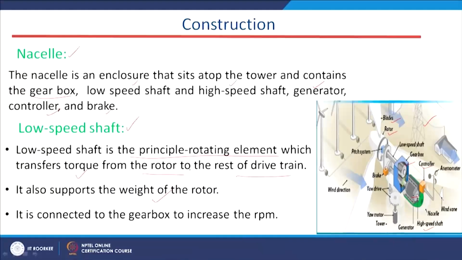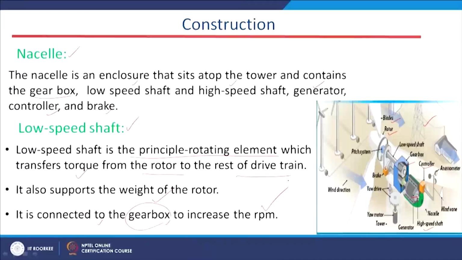That is one function, and it also supports the weight of the rotor. This low speed shaft supports the weight of the rotor, and the third function is that it is connected to the gearbox to increase the RPM of the generator. This is very important. That is another function of this low speed shaft.